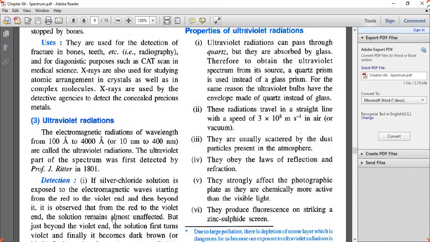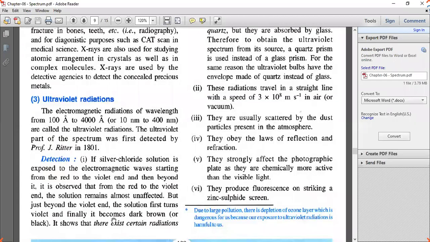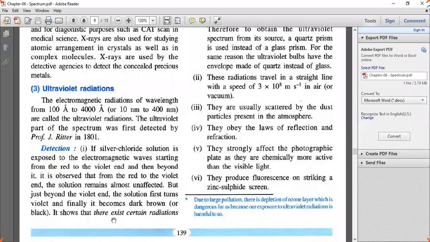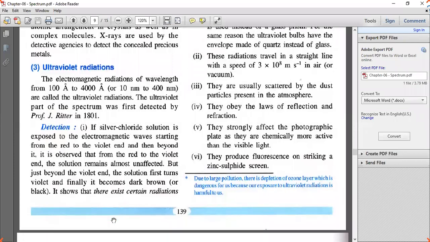Second property, ultraviolet radiation travels with the speed of light, that is 3 into 10 raised to 8 meter per second in air or vacuum. Next, they are usually scattered by the dust particles present in the atmosphere. In the atmosphere we have dust particles, water vapors, and other gases, so they are scattered by the dust particles.